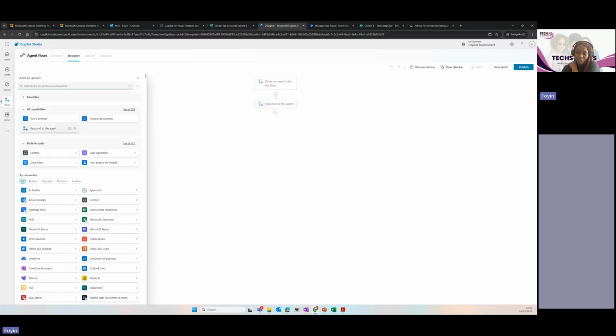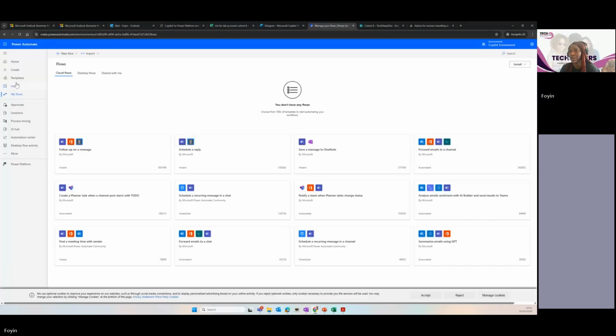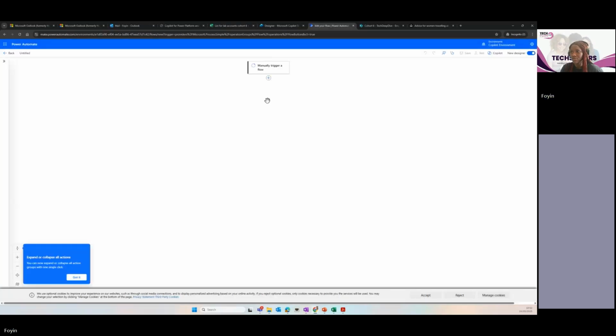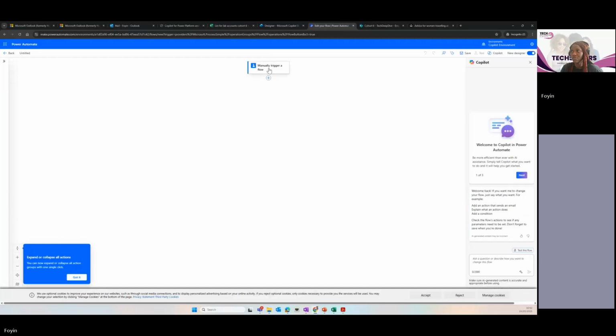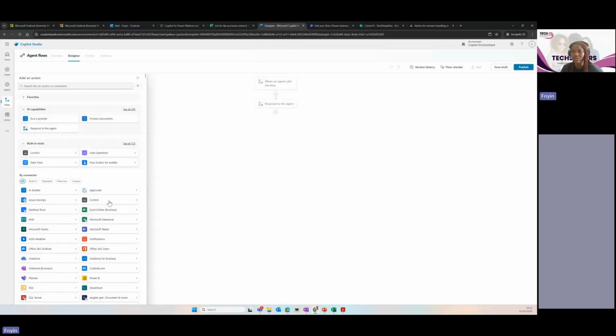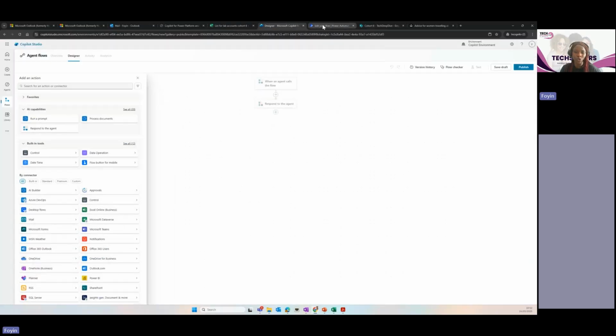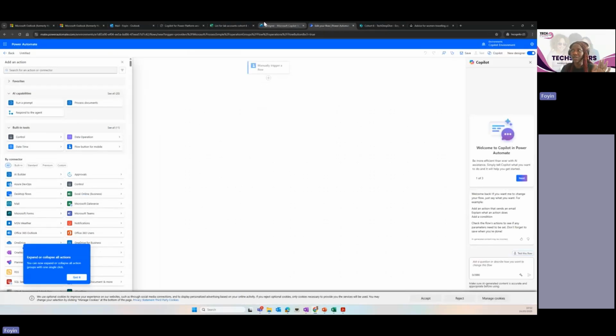For some of us who said yes, we've used Power Automate before, all of this interface is just Power Automate. If I come here and say new, I'll just do an instant cloud flow, and say manually trigger, create. When you look at this interface and that interface, it's exactly the same thing. If I say add, you see it here and here. So if you know Power Automate already, just know that that's Power Automate within Copilot Studio, and the principles are the same.